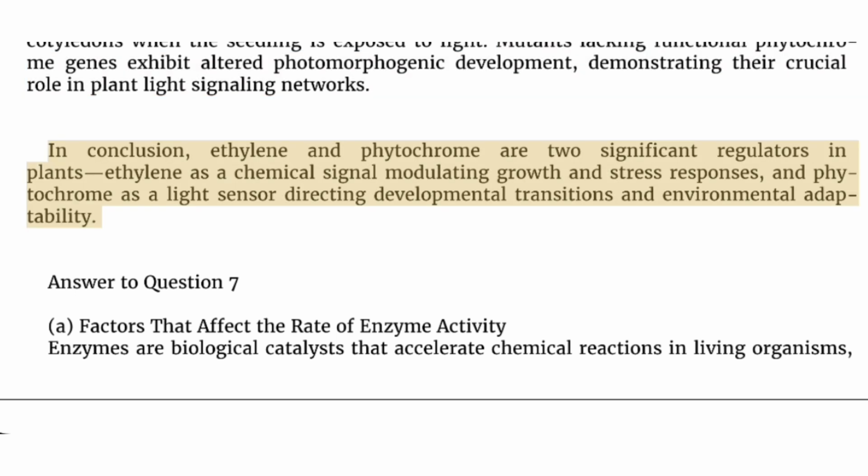In conclusion, ethylene and phytochrome are two significant regulators in plants. Ethylene is a chemical signal modulating growth and stress responses, and phytochrome is a light sensor directing developmental transitions and environmental adaptability. Answer to question 7.